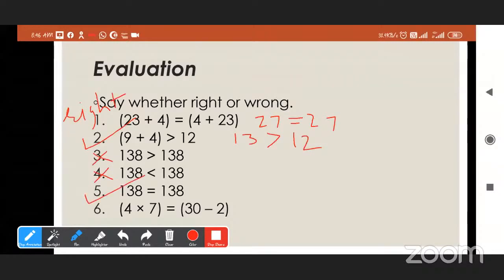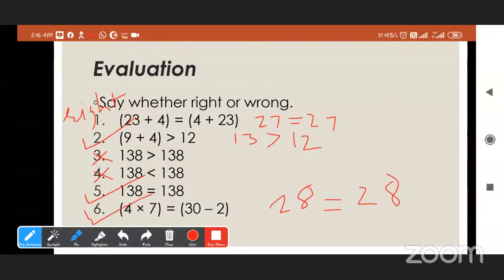Now the last one. 4 into 7, 4 multiplied by 7, is 28. And 30 minus 2 is 28. Is it equal or not equal? Equal. So this one is right. Yes. Very good.